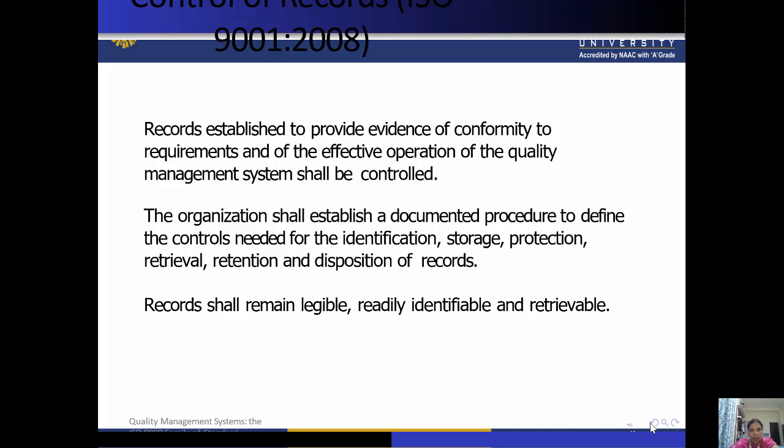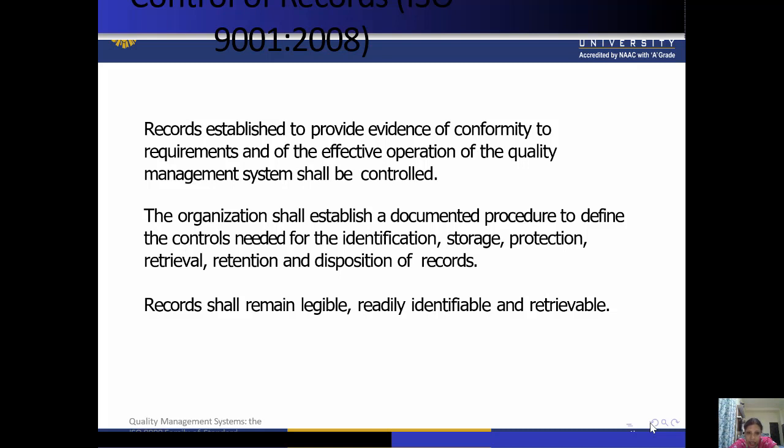So next is control of records, ISO 9001:2008. Records established to provide evidence of conformity to requirements and of the effective operation of the quality management system shall be controlled.